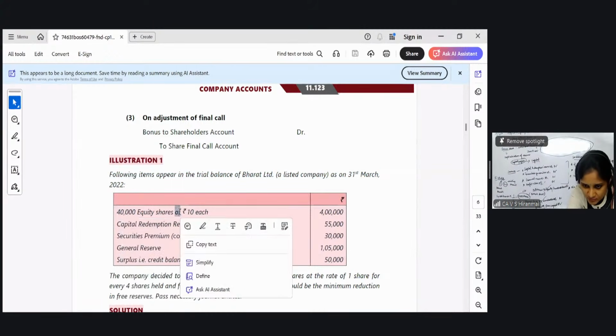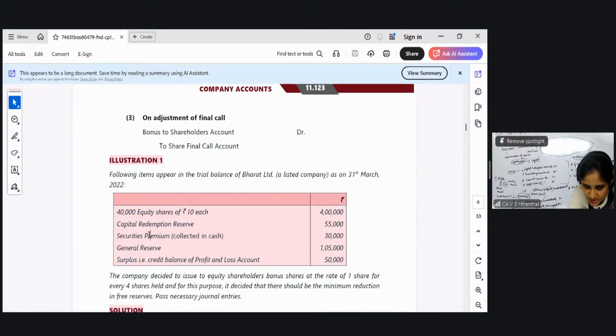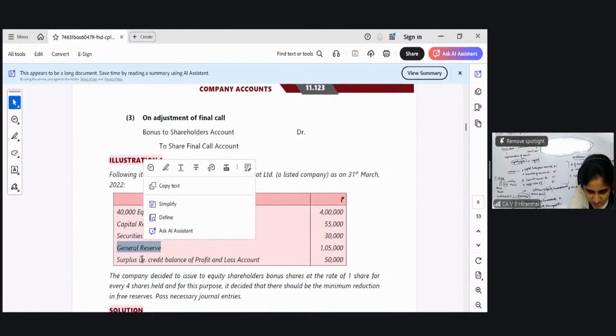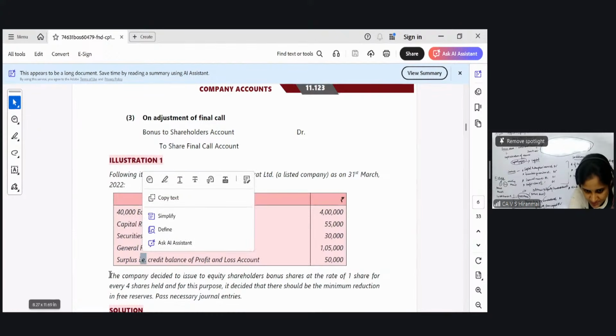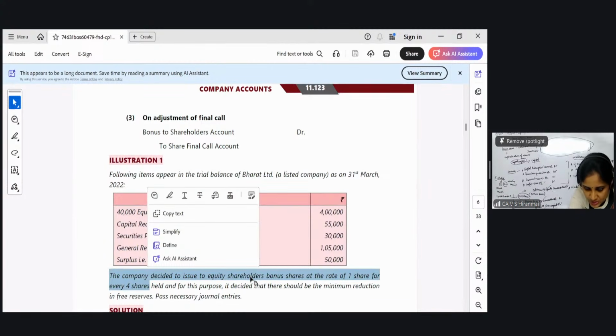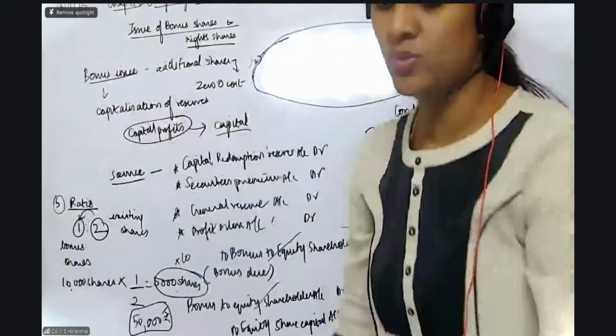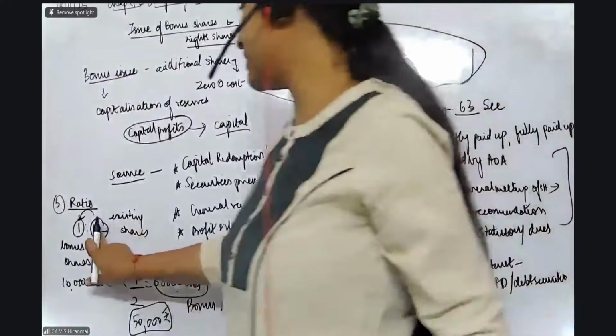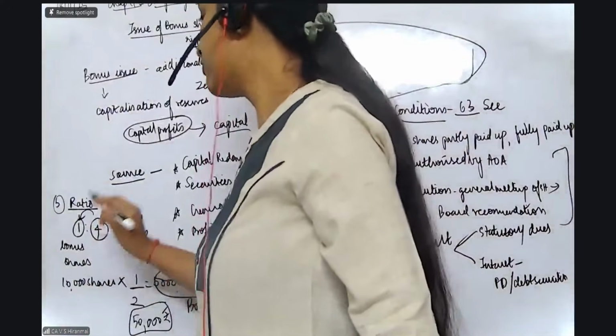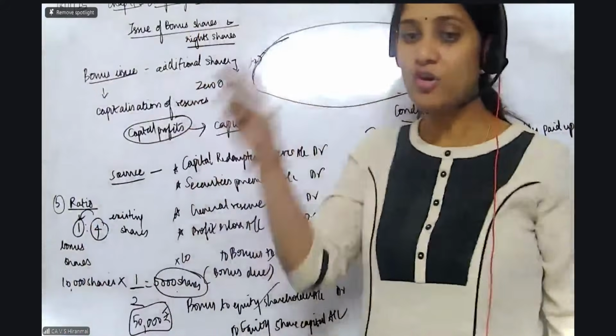40,000 equity shares of 10 each. Okay. Capital redemption reserve 55,000. Securities premium collected in cash 30,000. General reserve is there 1,05,000. P&L balance is 50,000. The company decided to issue bonus shares at the rate of 1 share for every 4 shares held. That means what? The ratio here becomes 1:4. 1 share for every 4 shares held.